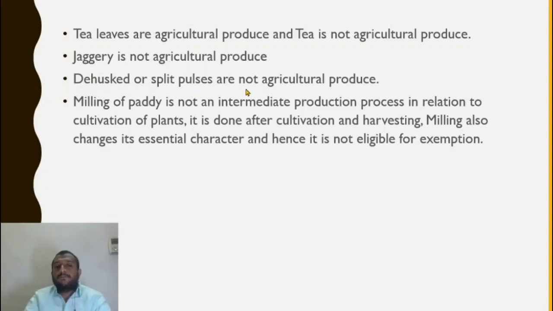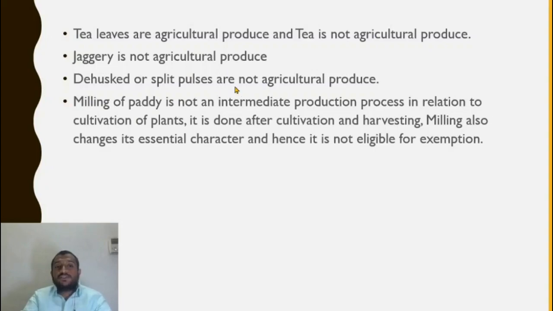Dehusked or split pulses are not agricultural produce. Dehusked, what does it mean? Rice generally comes along with the plant. So it is hit on the ground so that it separates.